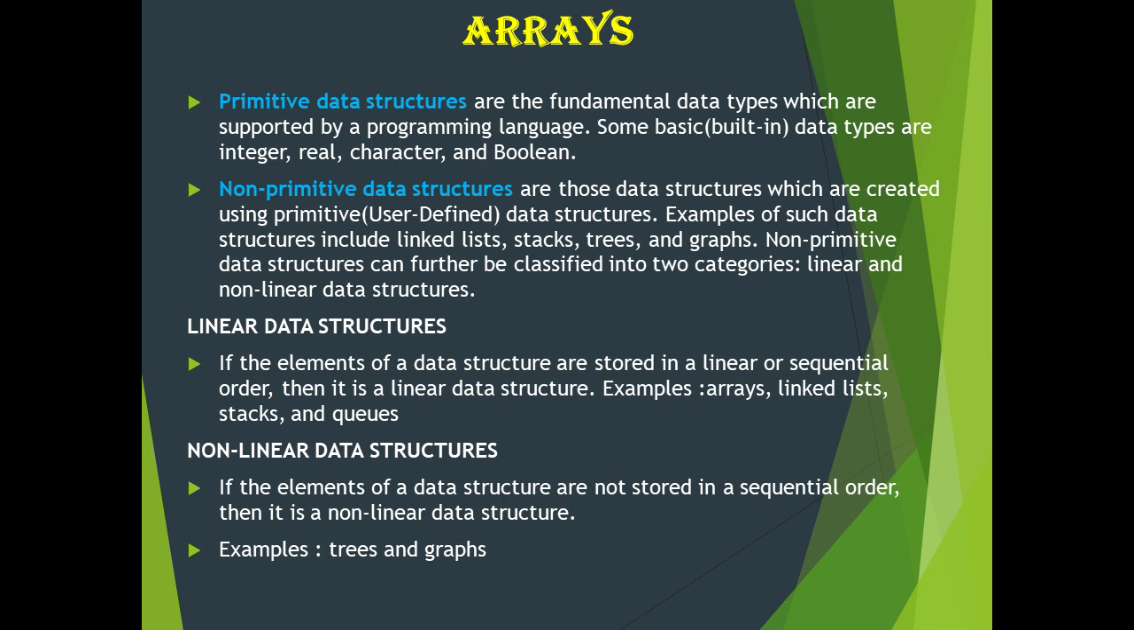So we will see what is non-linear data structure. If the elements of the data structure are not accessed in sequential order, that is, they can be accessed in a random manner, in non-linear fashion, then it is known as non-linear data structure. That is, it cannot be accessed one after another. It can be accessed randomly or in a different way or a different methodology. That is known as non-linear data structure. For example, trees and graphs all come under non-linear data structure.